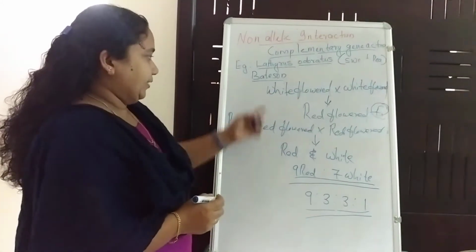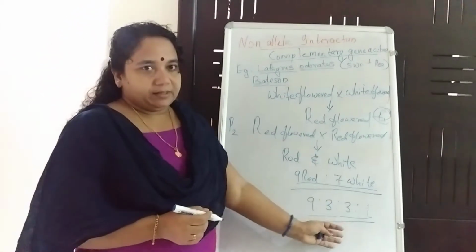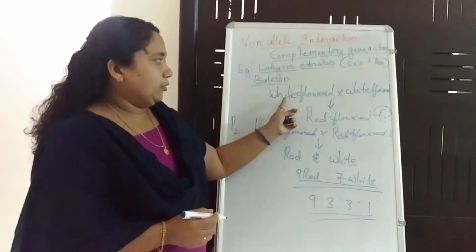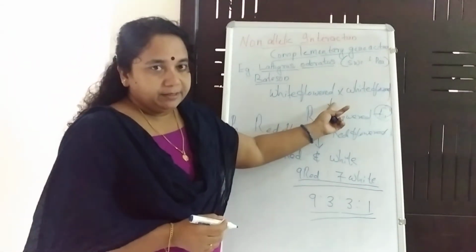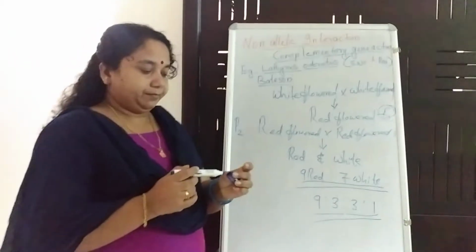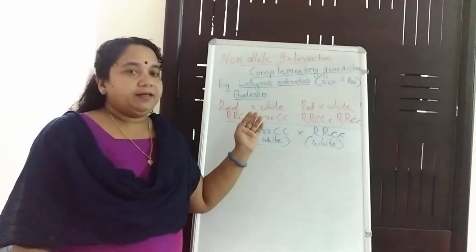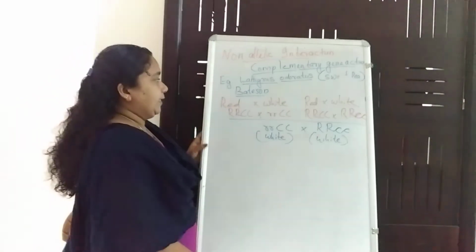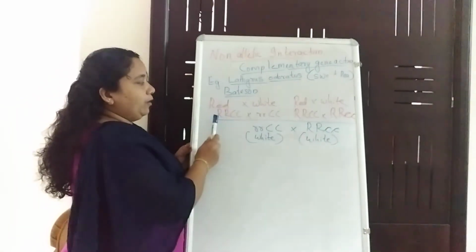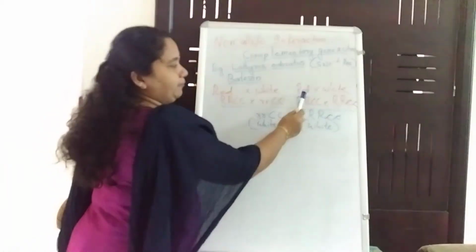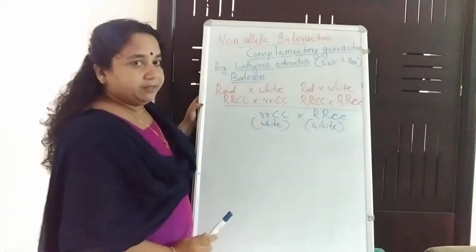And Bateson went through the work, through the genotype, to find out what is the genotype of this white flowered plant. Okay students, let us go. What is the genotype of the first cross? First I said that Bateson selected one red flowered plant with a white flowered plant and another red flowered plant with another white flowered plant.